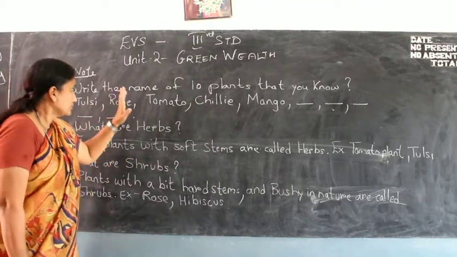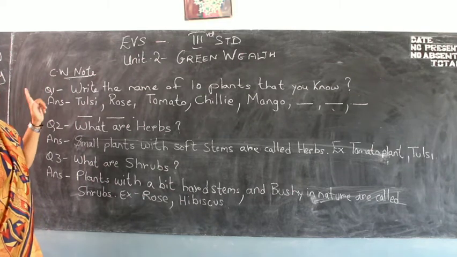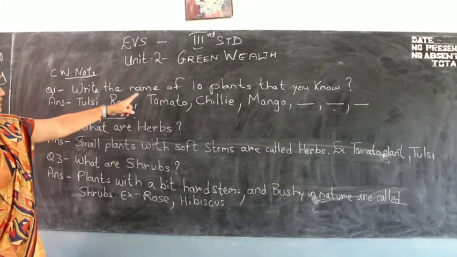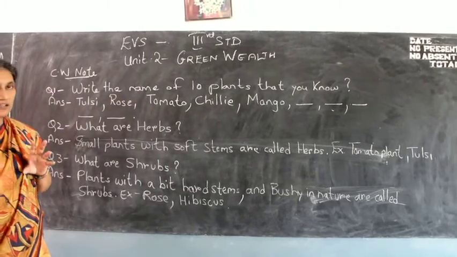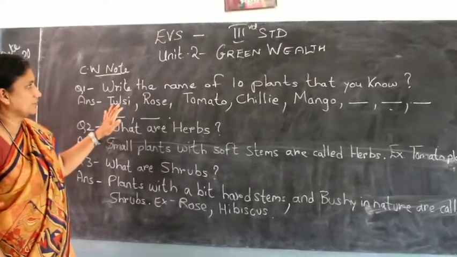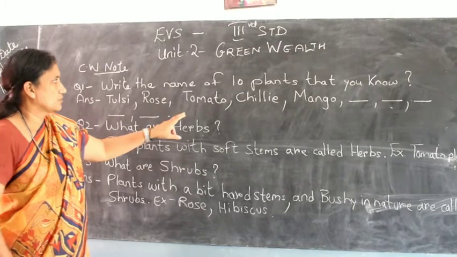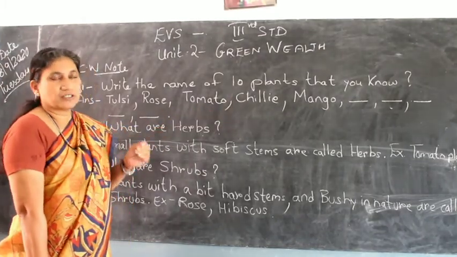Now, the first question which you all have to write in your classwork note. The first question itself I have asked you, write the name of 10 plants that you know. Miss has given you just 5 names over here. I have given you tulsi, rose, tomato plant, chili plant, mango tree. You have to fill in another 5 plants.